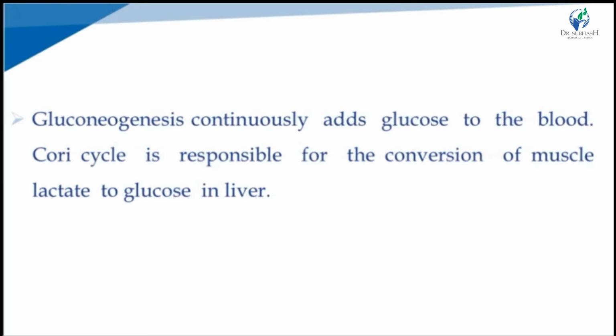Gluconeogenesis continuously adds glucose to the blood. The Cori cycle is responsible for the conversion of muscle lactate to glucose in the liver. The formation of glucose from lactate is known as the Cori cycle. The produced glucose enters the blood circulation.